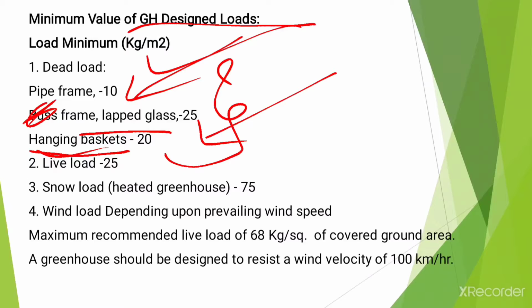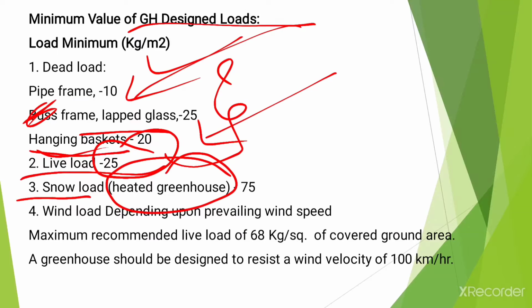The second type of load is live load, and its minimum value should be 25 kg per meter square. The third load is snow load, for heated greenhouses, those already provided with suitable heaters, and the value should be 75 kg per meter square.